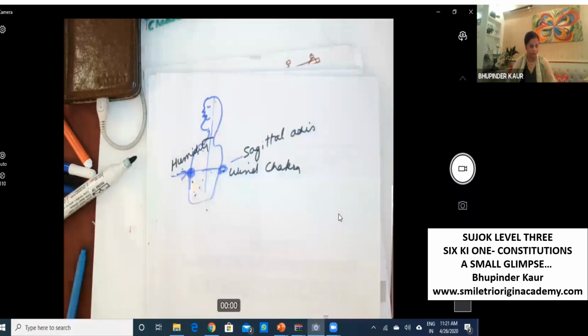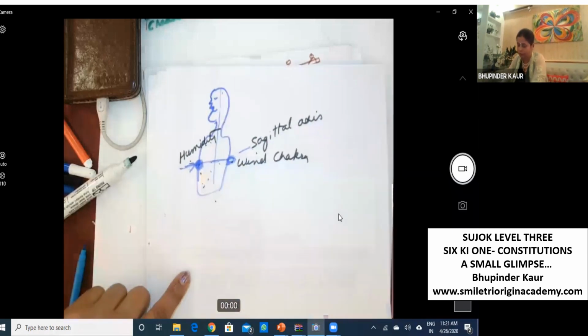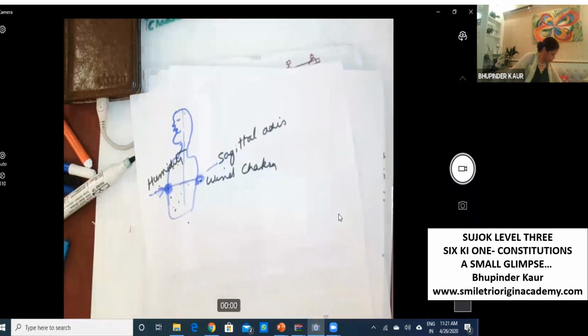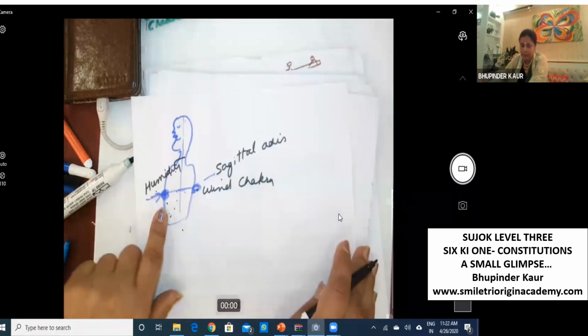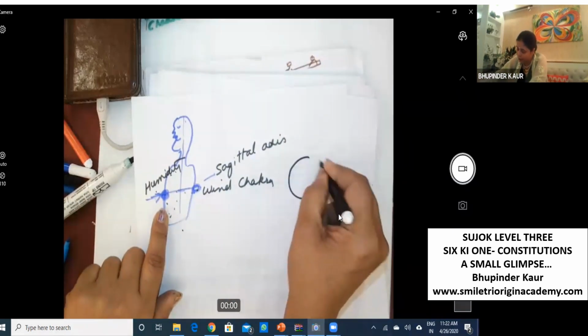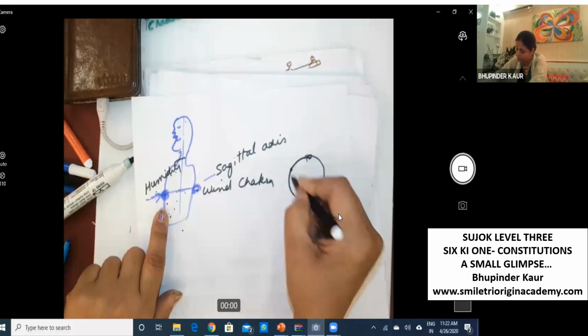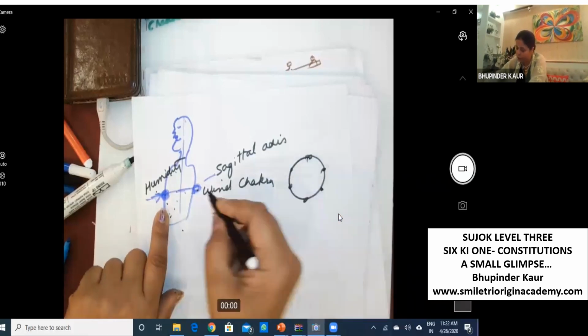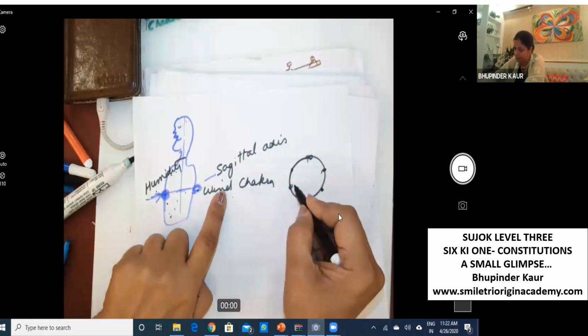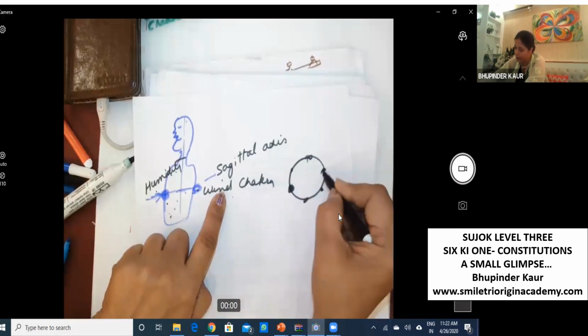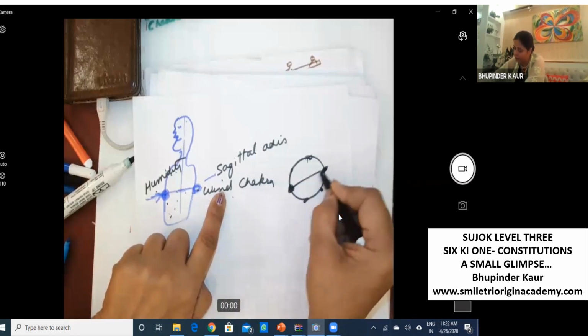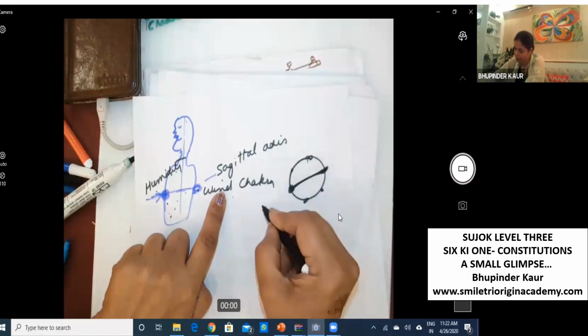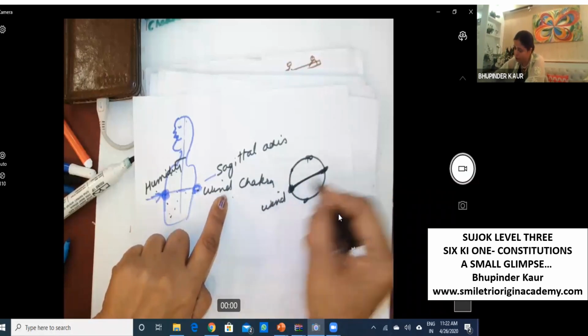How does this picture look in this diagram? When you focus on wind, this is the wind place and this is the humidity place.